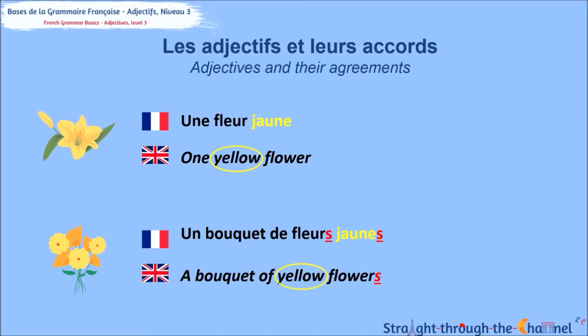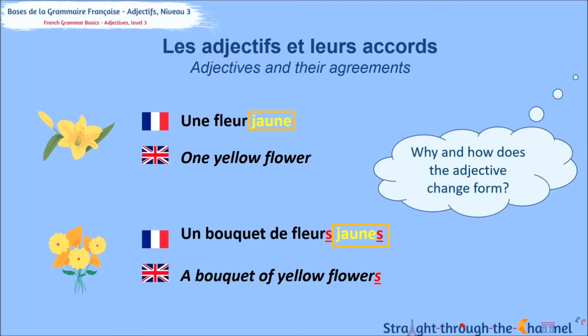In English, whether you have one flower or a whole bouquet of it, the adjective yellow remains the same. In French, however, the adjective jaune, yellow, changes and takes the final S when there are several flowers. Why and how does the form of the adjective change?